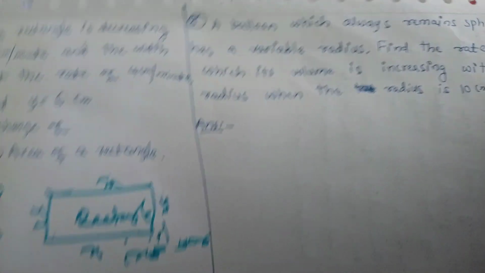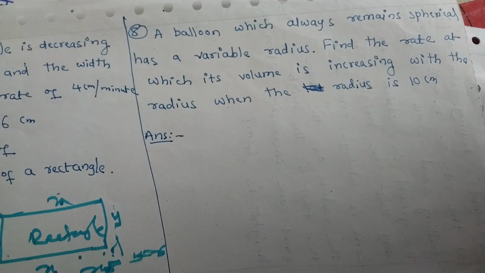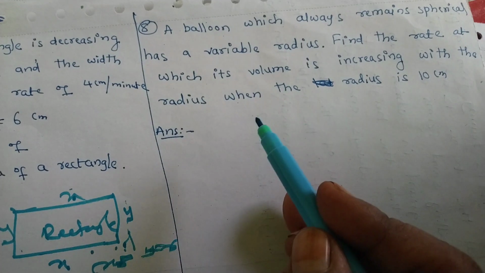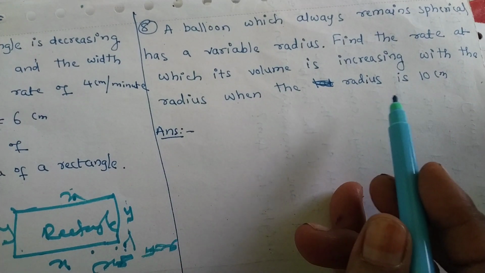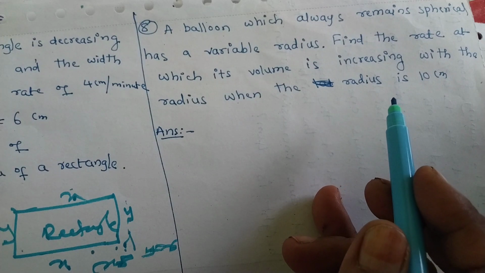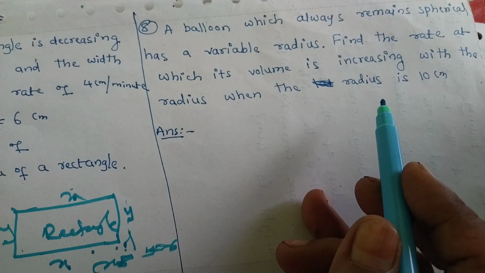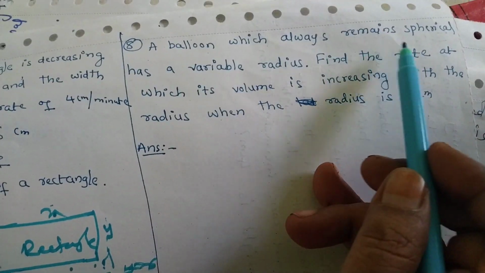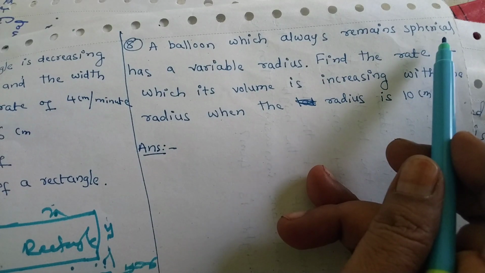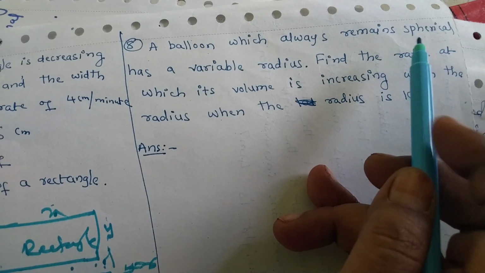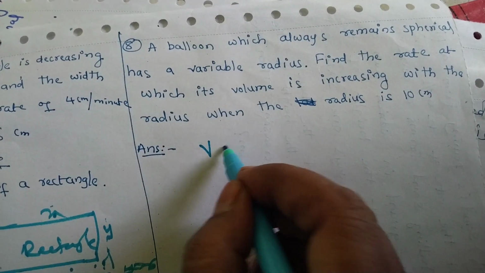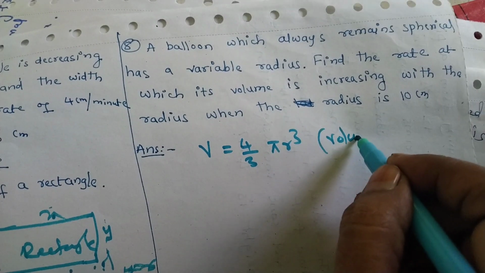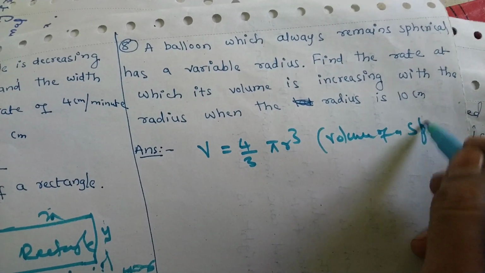Question number 8. A balloon which always remains spherical has variable radius. Find the rate at which its volume is increasing with the radius when the radius is 10 centimeter. So let V be the volume of a sphere. यहाँ पर हमें स्फीयर का फॉर्मूला लेना होगा. Volume of a sphere is given by V equal to 4/3 pi r cube.